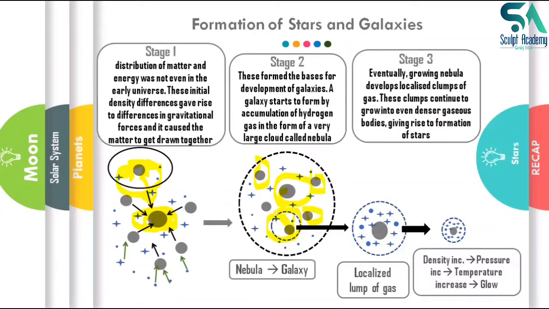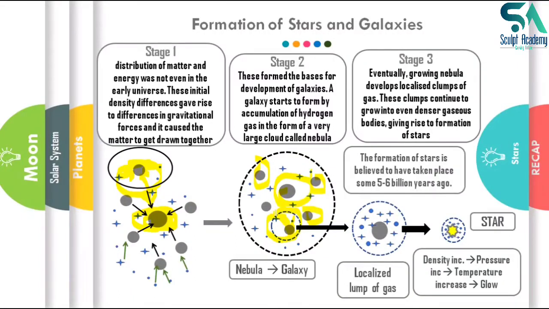An increase in density will further result in a pressure increase, and the temperature will increase. Finally, as the temperature increases, it will start glowing, because the whole mass will achieve such a temperature that it will start glowing, and this glowing body is known as a star, right? Then all the gaseous particles will fuse with each other, giving the continuous fuel for the glowing of a star. So this is the basic idea behind the formation of a star.